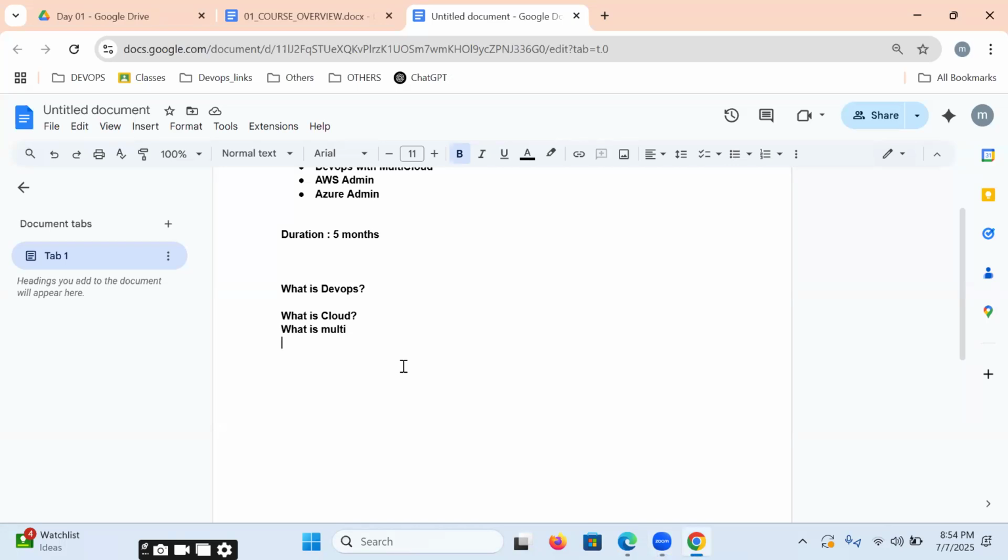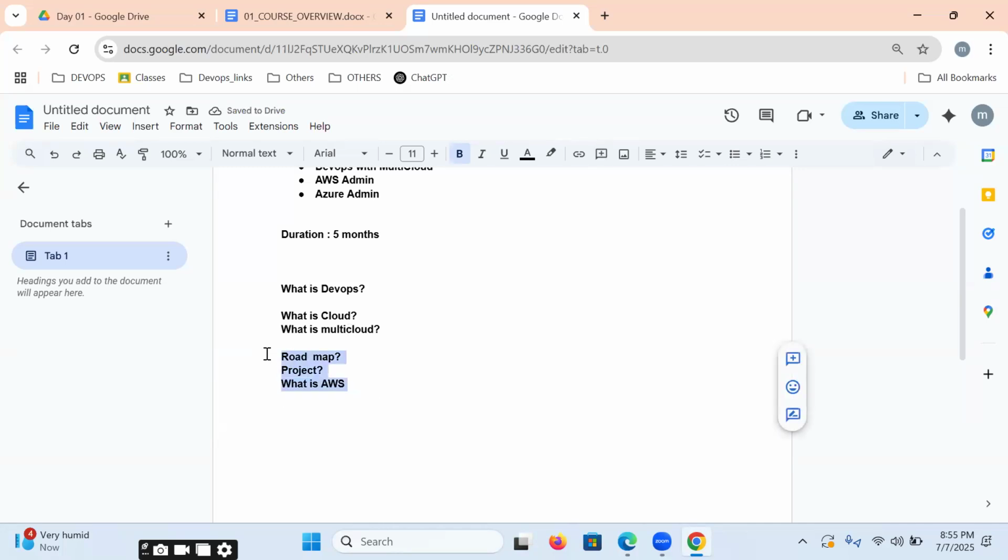First we focus today on what is DevOps. Tomorrow we'll discuss what is cloud and what is multi cloud. We'll also focus on projects and the roadmap, which projects are covered, and then what is AWS, and how to get into the cloud.